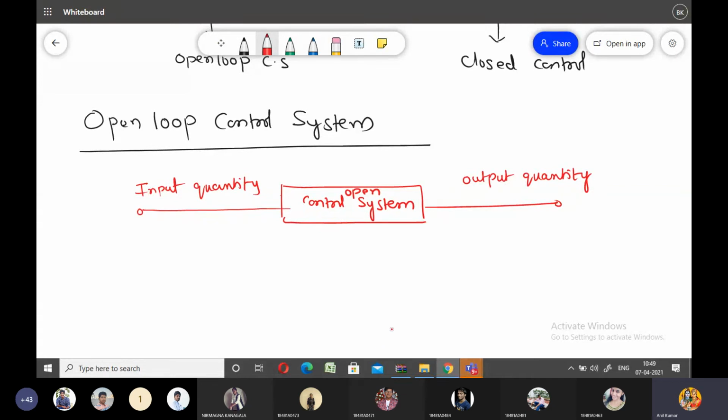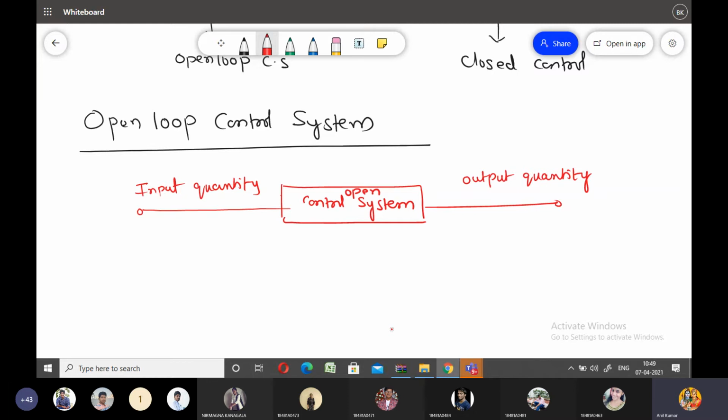In this particular block diagram, there is no connection between output and input. There is no feedback between output and input. Because of the absence of the feedback, this particular control system is called an open loop control system.